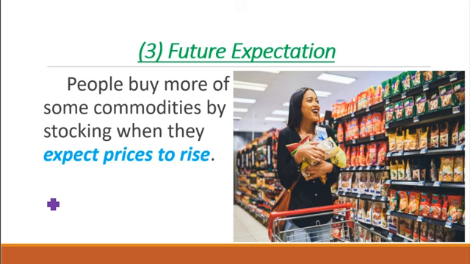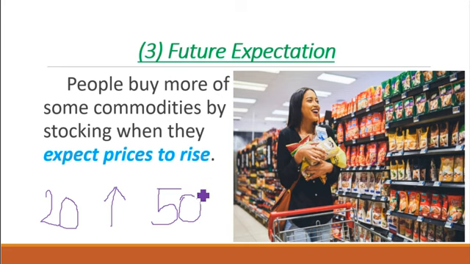Maybe currently a product is being sold for $20, but consumers, because they are rational in nature, get the information that in the following week, that price will rise from $20 to $50. What will they do? They rather stock their house now before that happens. And that is how future expectation can also lead to abnormal demand.